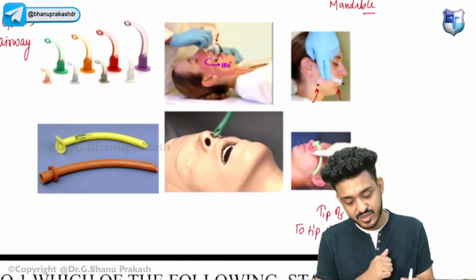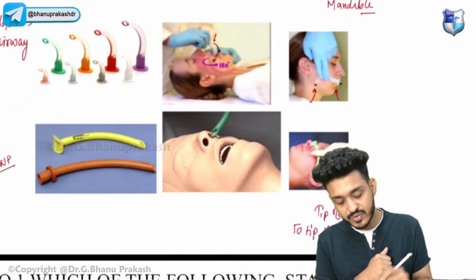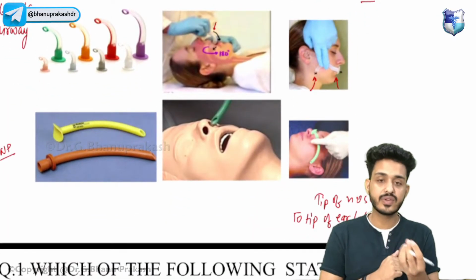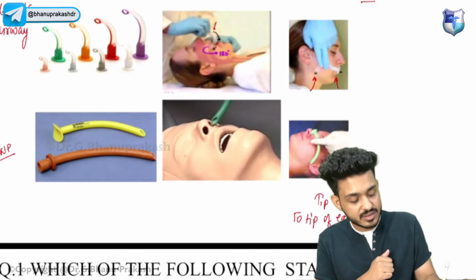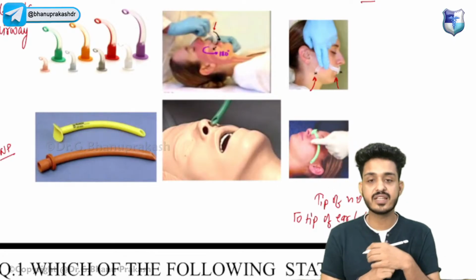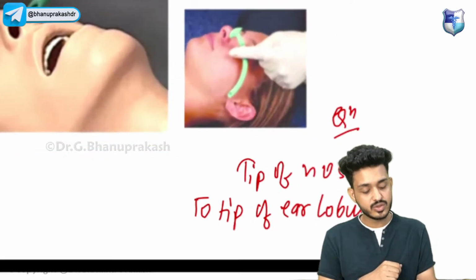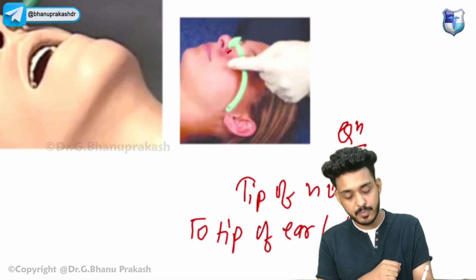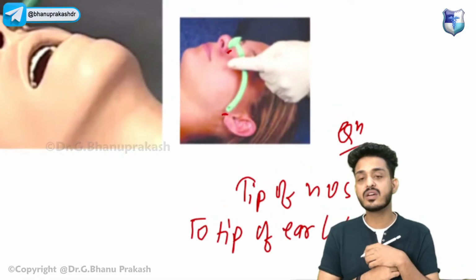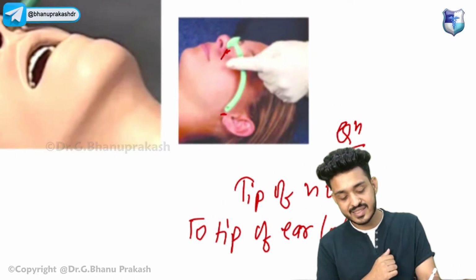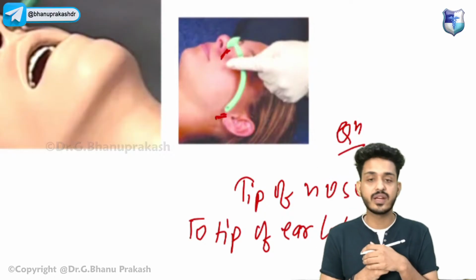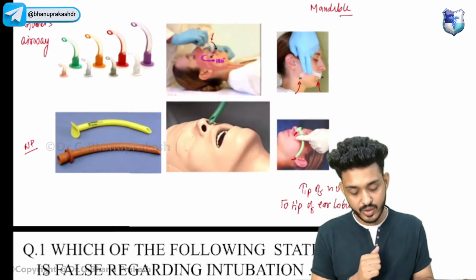Okay, next one, these are your nasopharyngeal devices. Again they have asked the question, how do you assess the size of these nasopharyngeal devices? You will assess the size from the tip of the nose to the tip of the ear lobule. This is how you will assess the size of these nasopharyngeal tubes. Okay, they are your adjuncts.